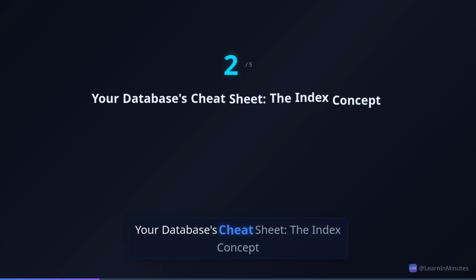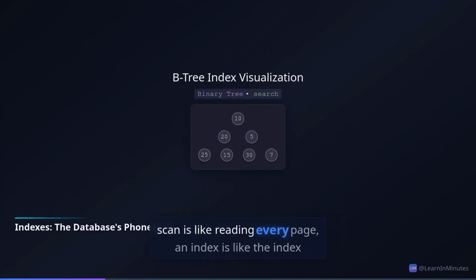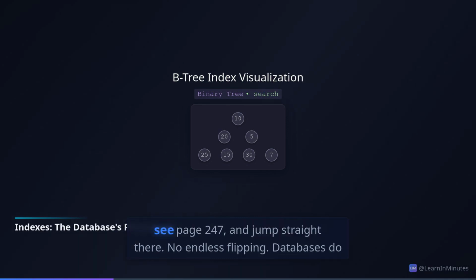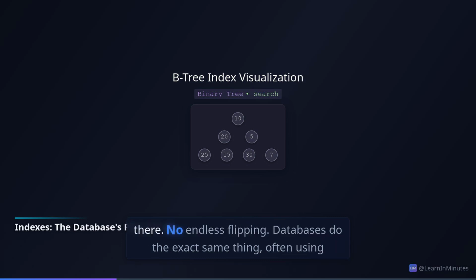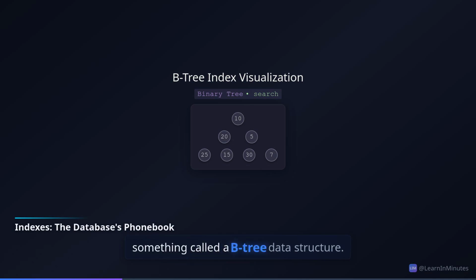Your database's cheat sheet, the index concept. Okay, so if a full table scan is like reading every page, an index is like the index at the back of that textbook. You want to find B-trees? You go to the index, find B-trees, see page 247, and jump straight there. No endless flipping. Databases do the exact same thing, often using something called a B-tree data structure.